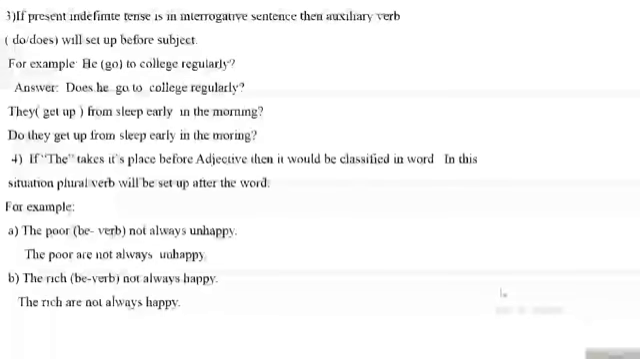Students, I am telling it again. If present indefinite tense is in interrogative sentence, then the auxiliary verb do or does will set up before subject. First example, he go to college regularly. There is given an asking sign. By watching the asking sign, we think that it is an interrogative sentence. So the correct form of verb here would be does he go to college regularly. Does, as he is third person singular number.